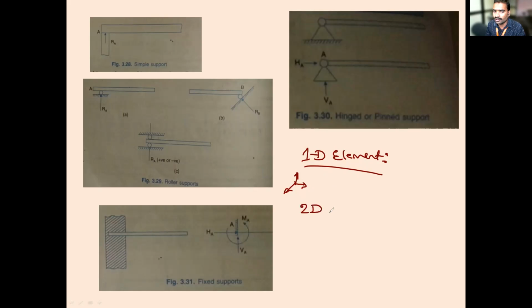Two dimensional: any two dimensions are measurable, but the third direction is very small. When you consider the slab, the thickness is only in mm, but the length and width are in meters.